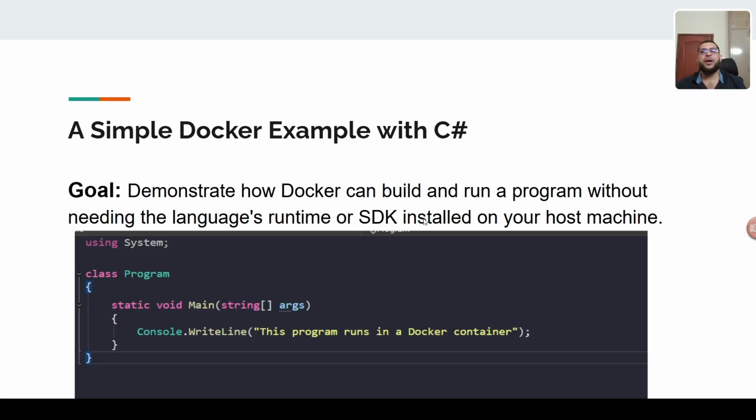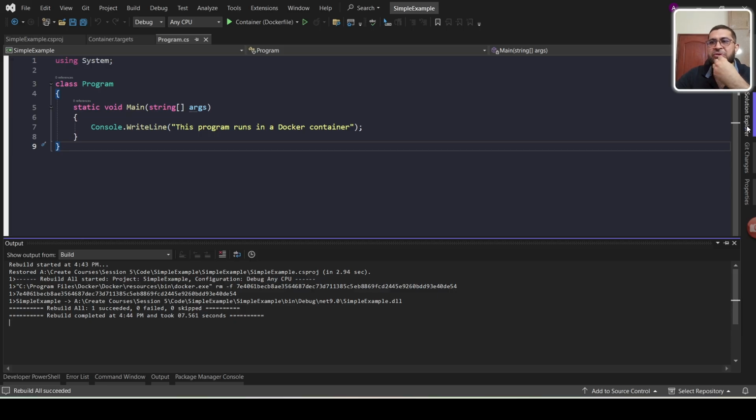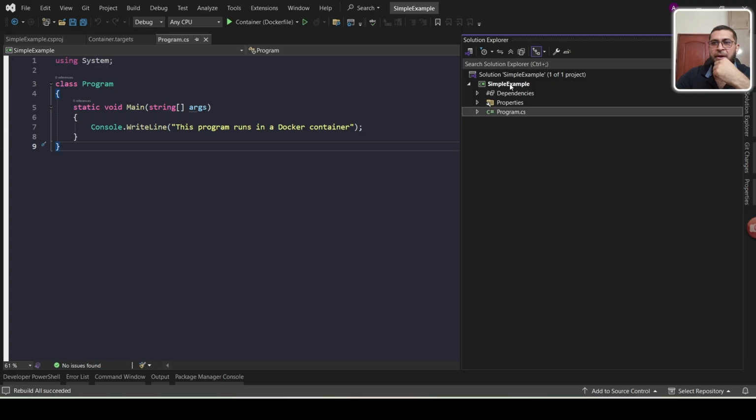Okay, so here we will create one simple application to demonstrate how Docker can build and run a program without needing the language runtime or SDK installed on your host machine. Open Visual Studio. I already created one simple console application. There is nothing, just one main program. And how will you add Docker support to this project? Here you have two options.